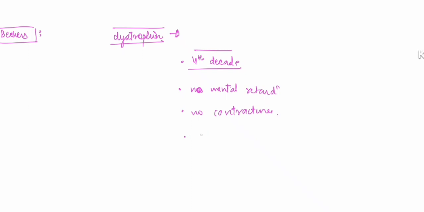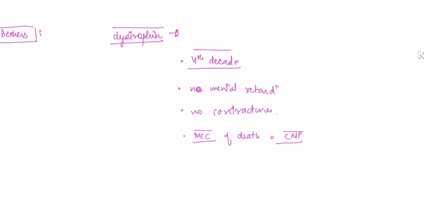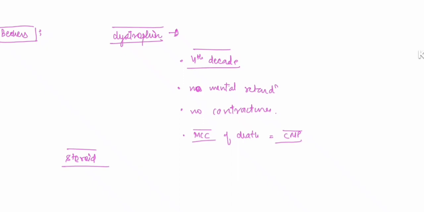In Duchenne's, the most common cause of death was recurrent pulmonary infection. Here the most common cause of death is cardiomyopathy. There is no treatment of Duchenne's muscular dystrophy as such, but steroids work better in Becker's than Duchenne's. Okay, they can survive up to the 4th to 5th decade. So this is all about Duchenne's and Becker's muscular dystrophy.